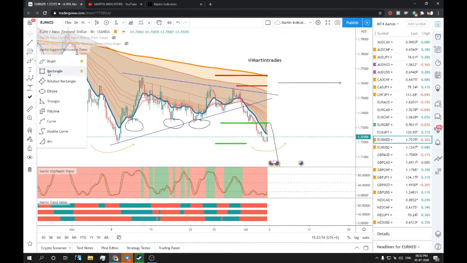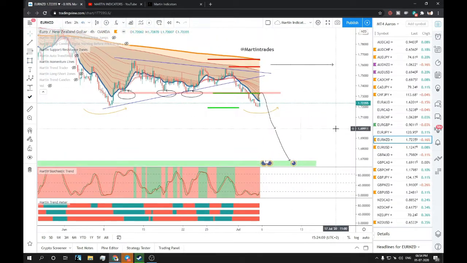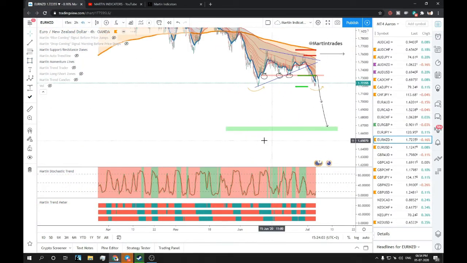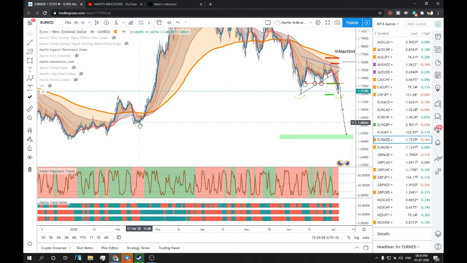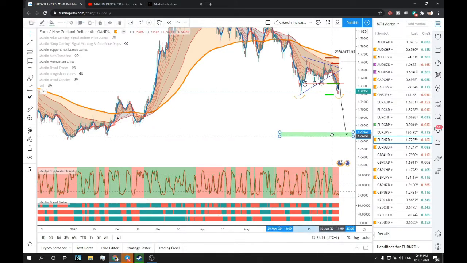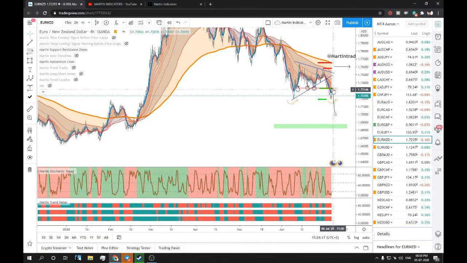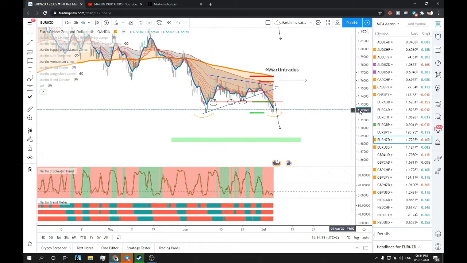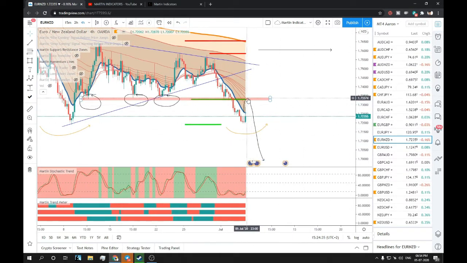Break of this support, now it is going to test that support, you can see, and then it will again move down to this support where we have a strong support demand zone. And why I selected that is, you can see here, from that point of time, a bit upside, this is my target for the bearish move. So I would like to short over that range, because you can see here how the price massively moved up at this particular range, so we have a nice support out there. So let's see how it plays out in the coming days. So you can just have a thought on shorting this.